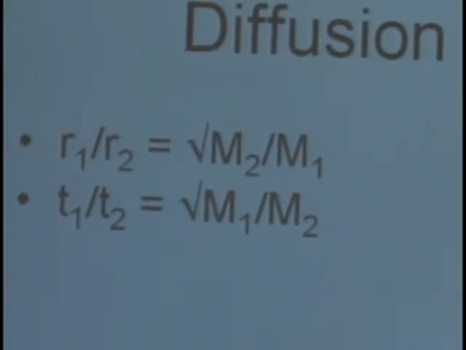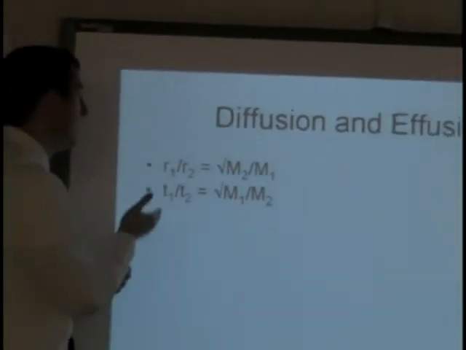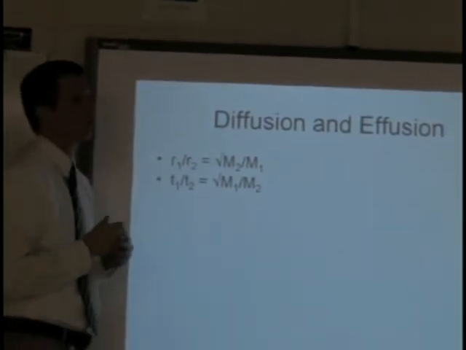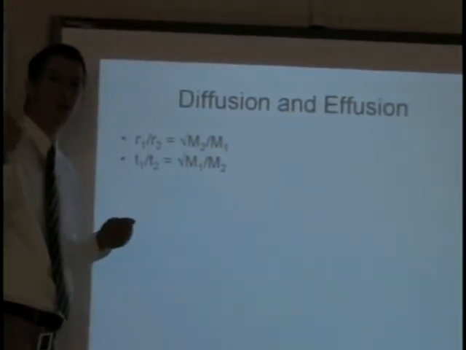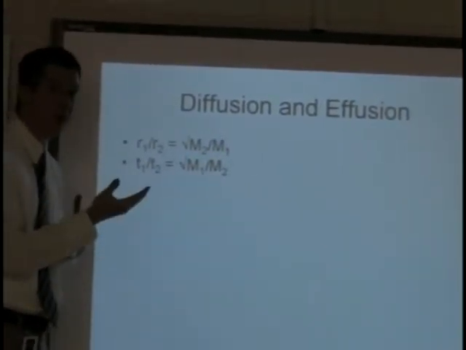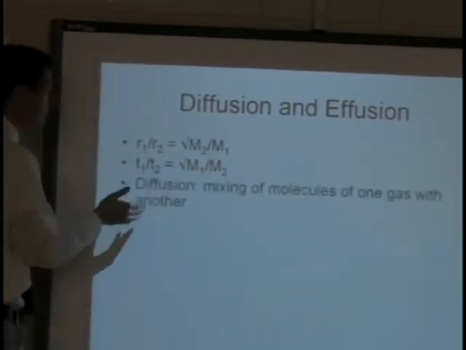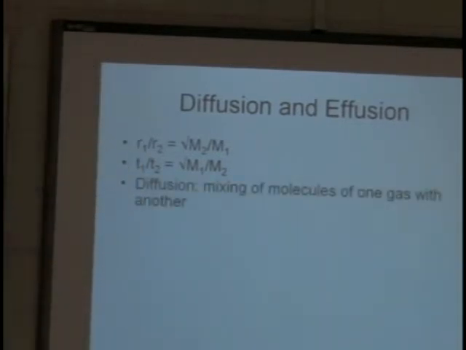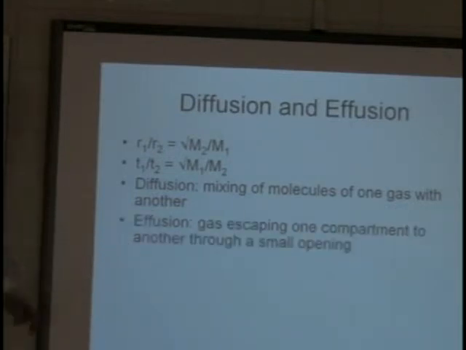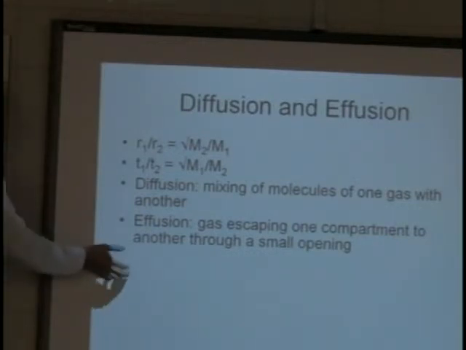Again, if we say one is this many times faster than the other, that's referring to a rate. If we refer to it takes this gas 25 seconds to effuse and another gas 45 seconds to effuse, that's the time. And again, diffusion is the mixing of gas molecules with one another. Effusion, on the other hand, is gases escaping from one compartment to another through a small opening.